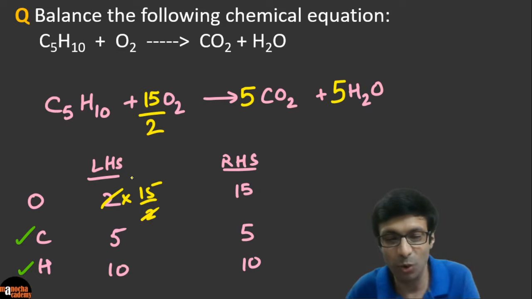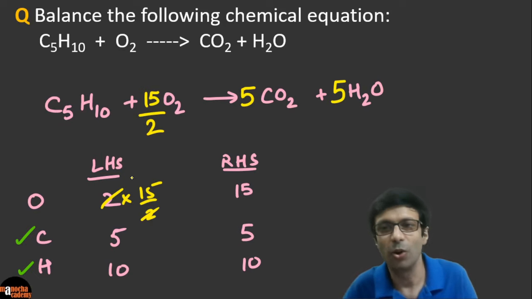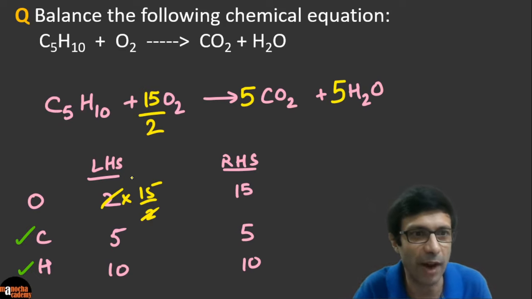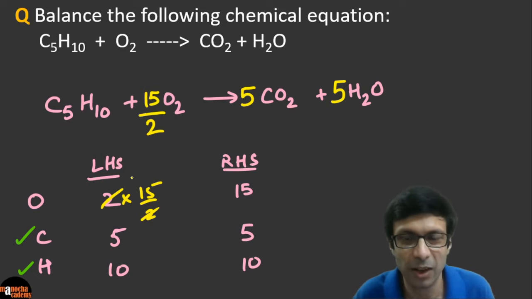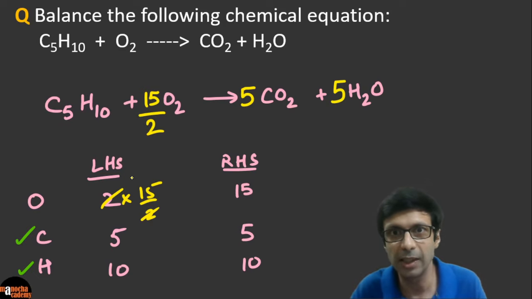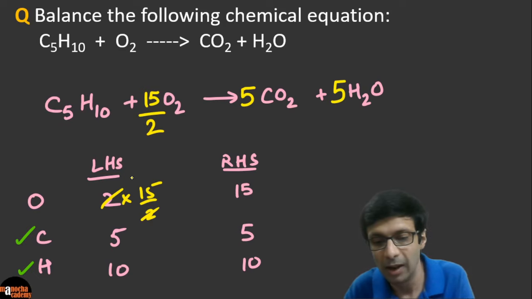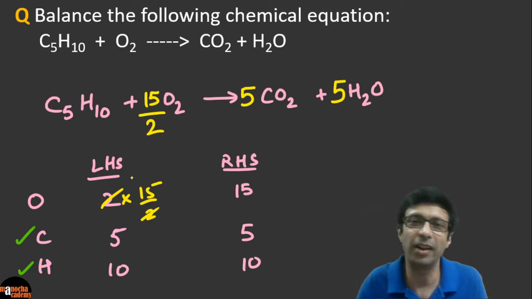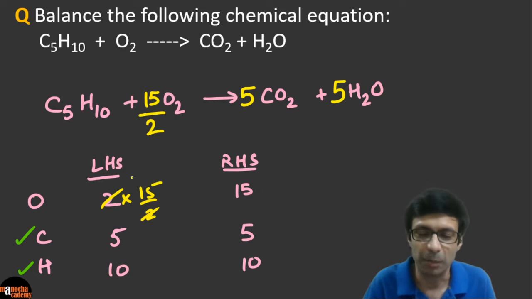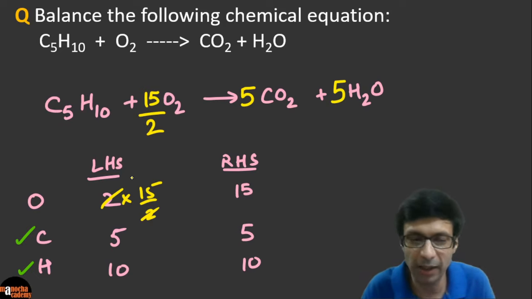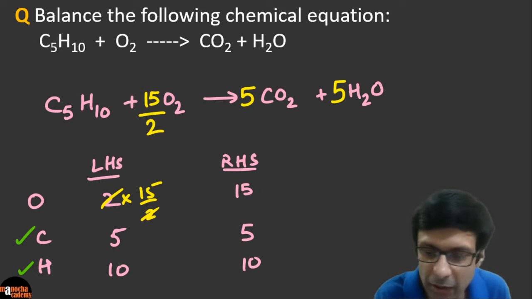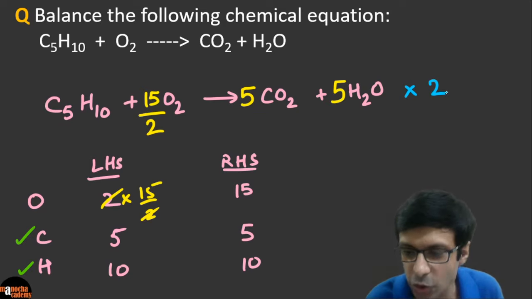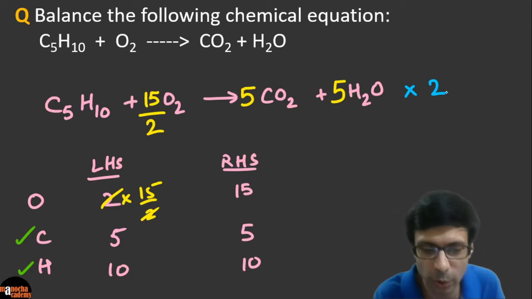Okay. And now can you see our equation is balanced? Only problem is we are left with the fractions. Okay. So look, we've not even gone to the ABCD method. We are just trying with hit and trial, and we've balanced our equation except for the fraction. And now it's very easy to remove the fraction, because the denominator you can see is 2. So we need to multiply this whole equation by 2, right? So you just need to multiply the whole thing by 2. So let's go ahead and do that.